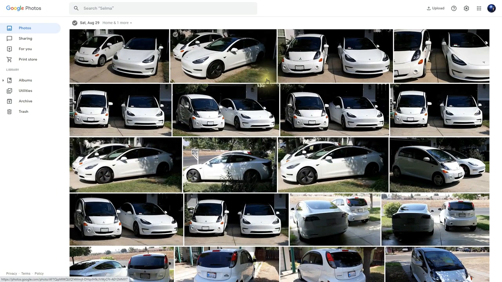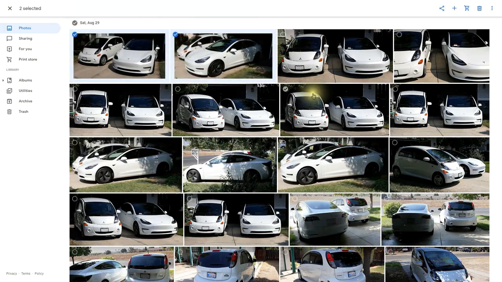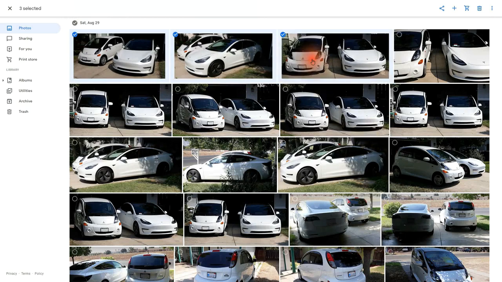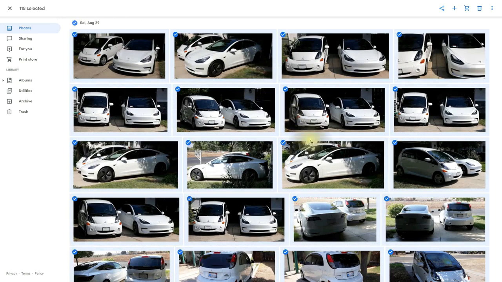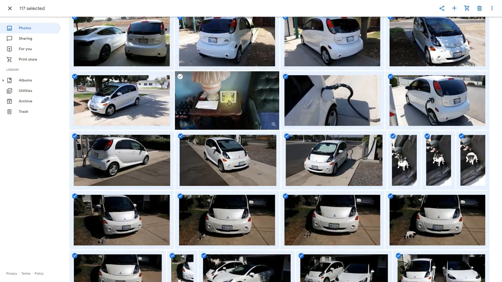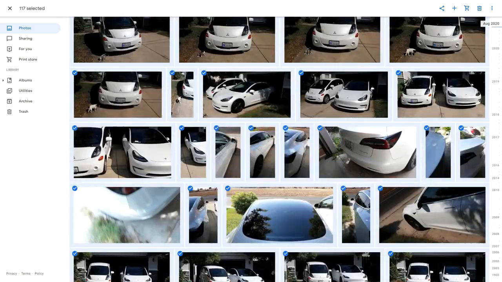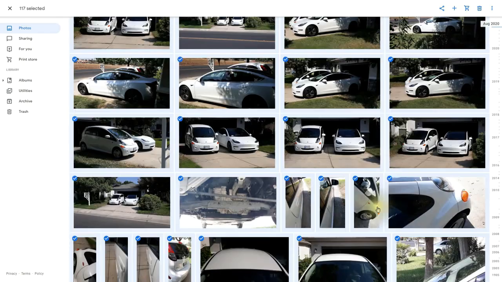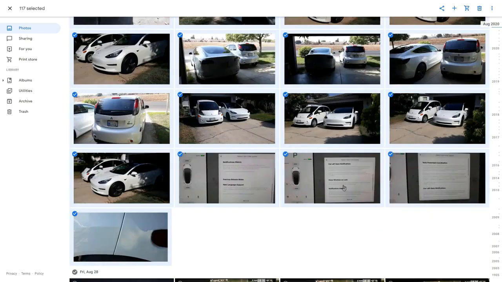So let's say I want to create a new album. What I could do is I can begin selecting images that I want to go into that album. Now I could go one by one on the images, or I can click on one day and all of the images become highlighted, and then the one that I don't want, I can uncheck it and that one is left out.